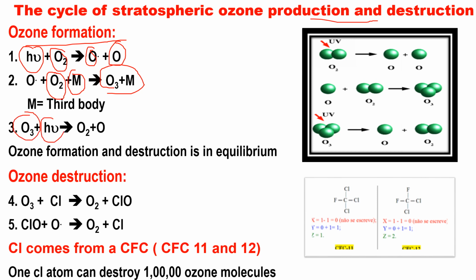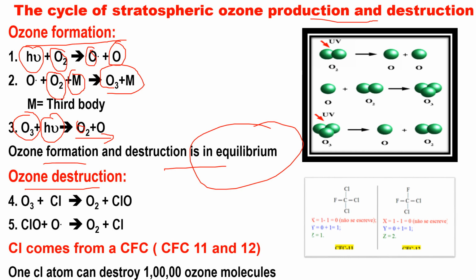So ozone is formed. This O3 again in the presence of sunlight is converted into molecular oxygen O2 and O. So ozone formation and destruction is in equilibrium in nature. It is forming as well as being destroyed, and that is in balance.